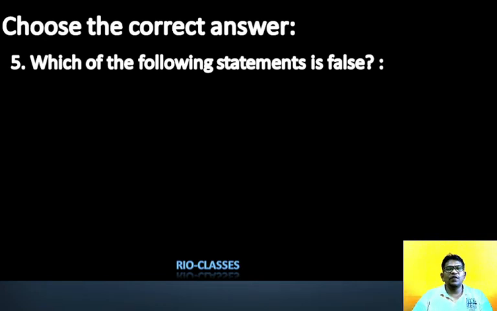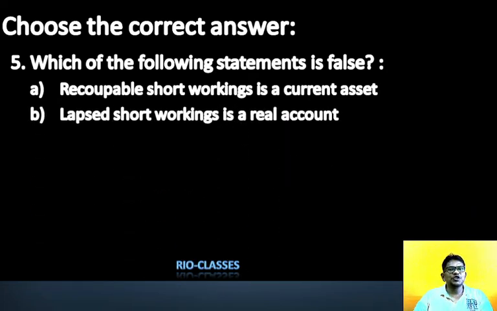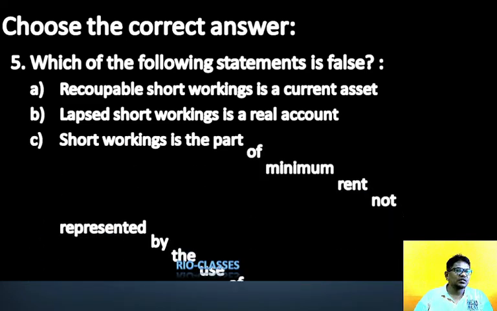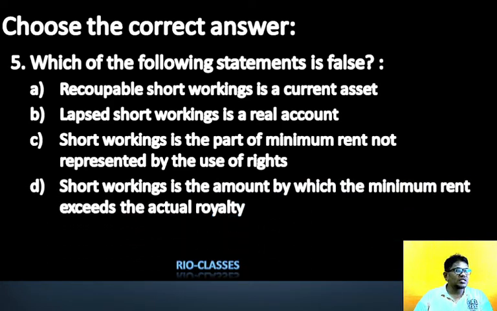Okay. So next question we have, which of the following is false? They may ask which of these is wrong. So look, recoupable short working is current asset. Lapsed short working is real account. Short working is part of the minimum rent not represented by use of right. Short working is amount by which minimum rent exceeds the actual royalty. Yeah, D is the correct. It's not false. Short working is a part of minimum rent not represented by using the right. Yes, you can say that.